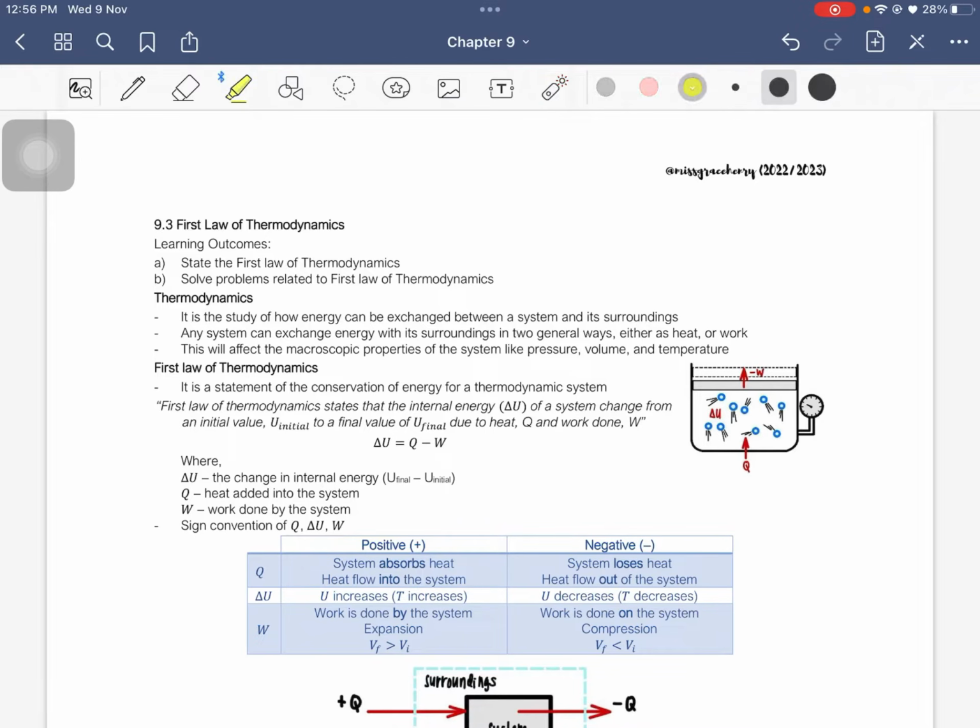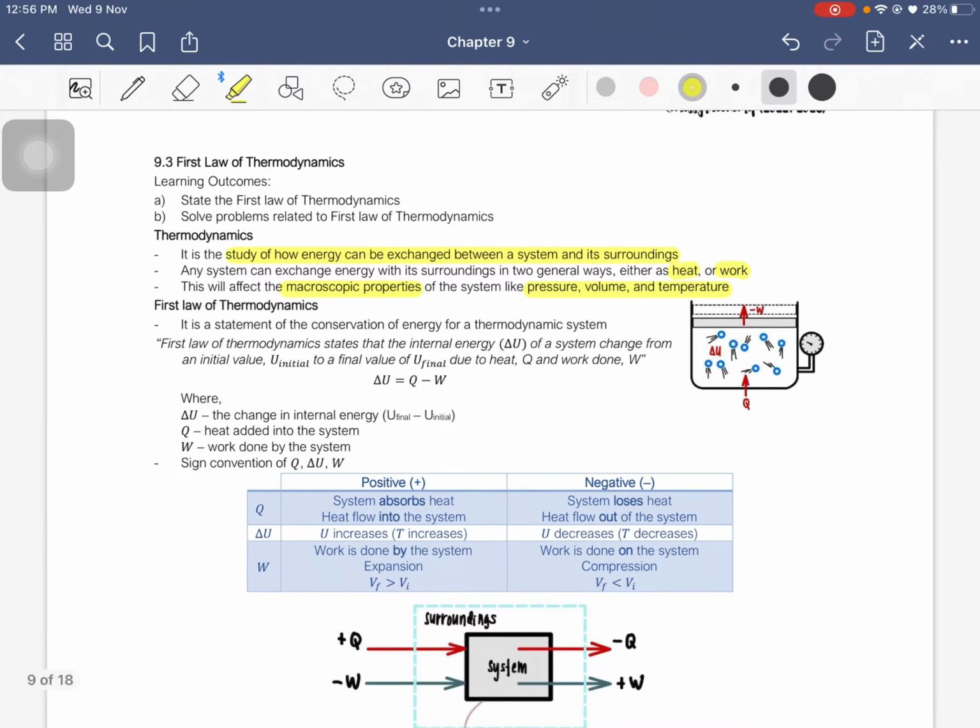Thermodynamics is the study of how energy can be exchanged between a system and its surroundings. Any system can exchange energy with its surroundings in two general ways, either as heat or work. Okay. So this will affect the macroscopic properties of the system, like pressure, volume, and temperature.